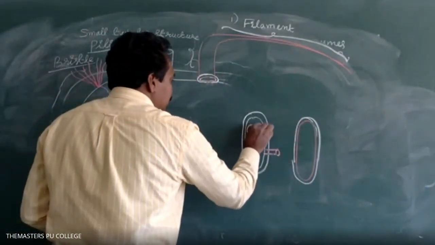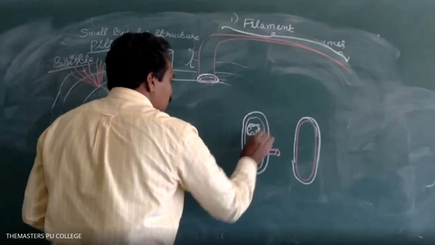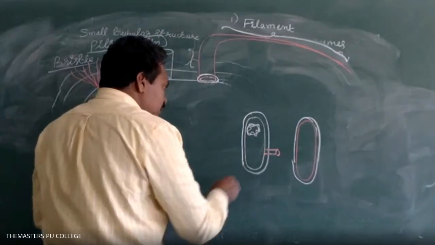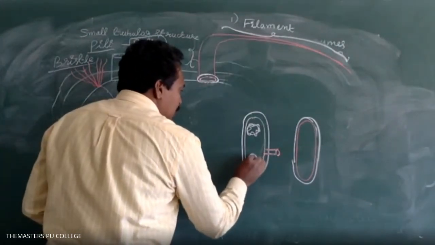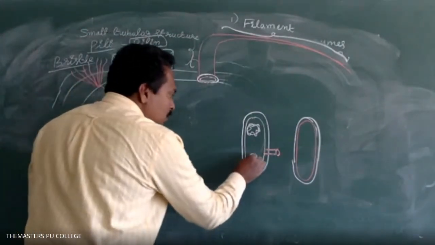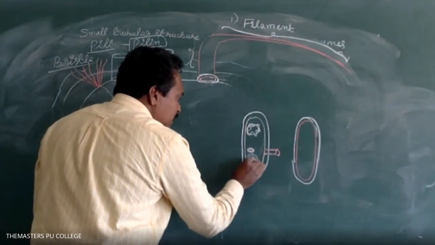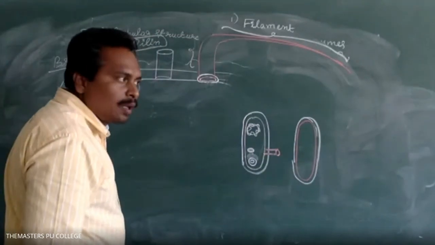The main genetic material in a bacterium is the nucleoid. The additional, extra genetic material is the plasmid. The plasmid is involved in the replication process. One plasmid is divided into two plasmids.